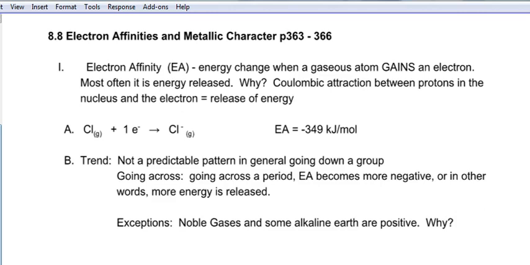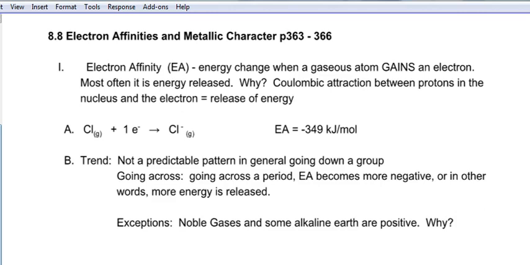This is the last section for the periodic trends, and the last one is all about electron affinities and metallic character. So what is electron affinity? Well, I can say I have an affinity for chocolate, and what does that mean? It means I love chocolate, okay? So electron affinity is really the loving of electrons, and how does that manifest itself in the elements? Well, which element will have the greatest amount of energy released when it gains an electron. It's like saying, yippee, I got some chocolate, or yippee, I got an electron.